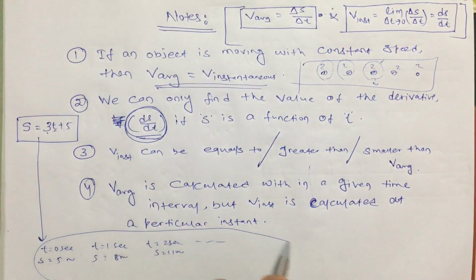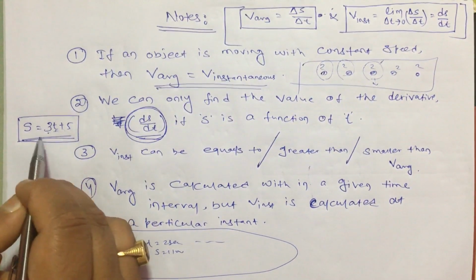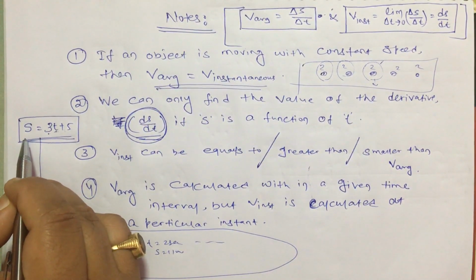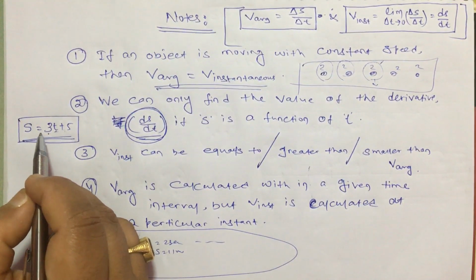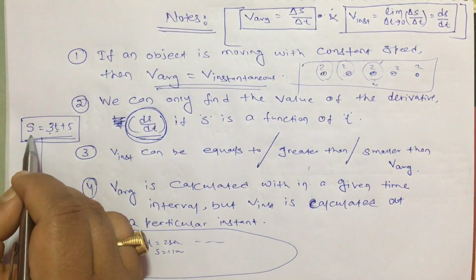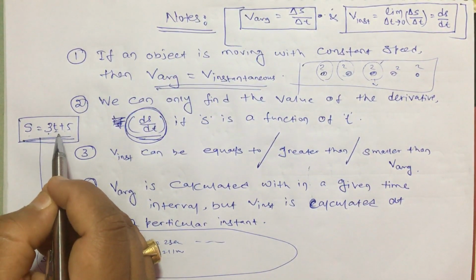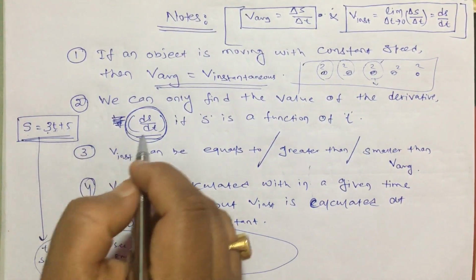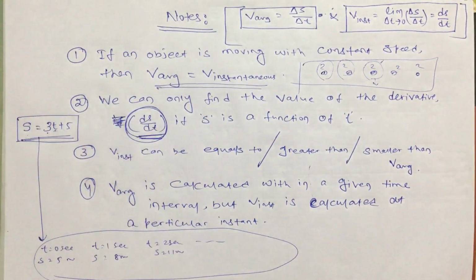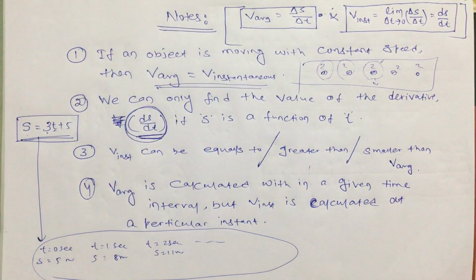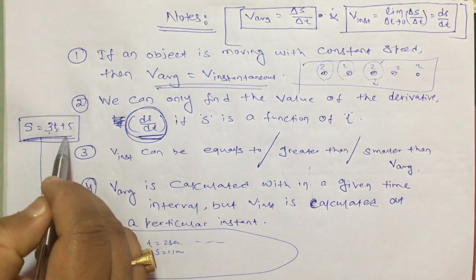So in this case, if you know how s is changing with respect to t, or if you know the value of s as a function of t, then only we can find the derivative ds by dt. We can tell what will be the speed at 3 second, at 4 second, at 4.8 second, at 4.2 second. Otherwise, in a practical real case, it is not possible to find this if you don't know this function.